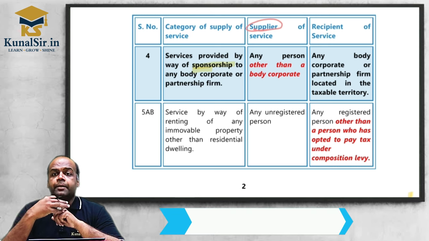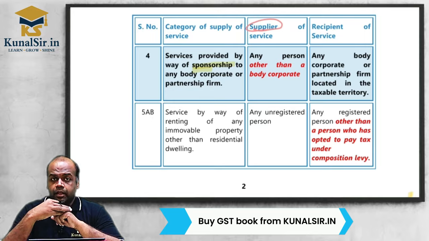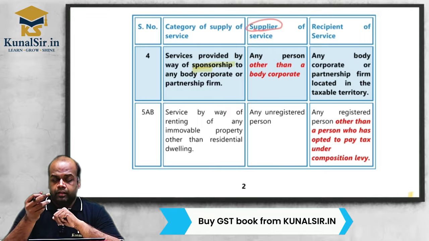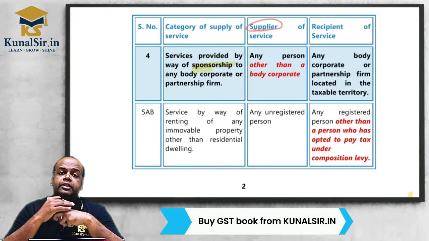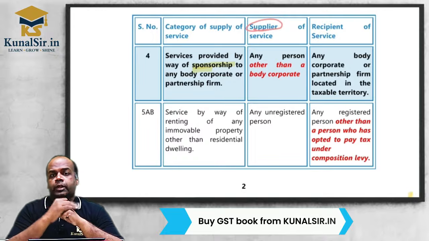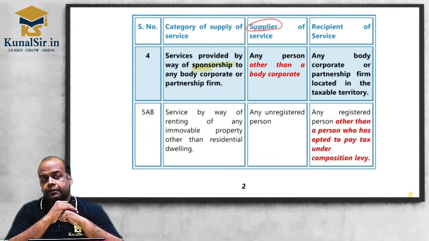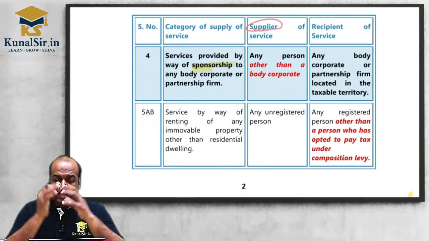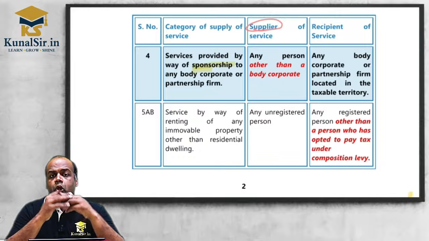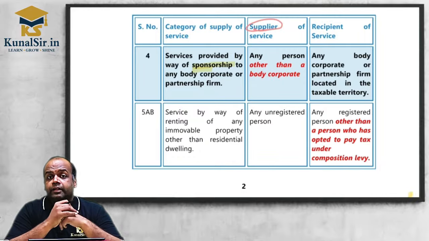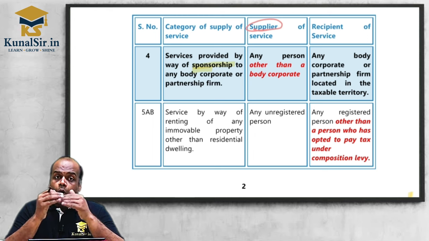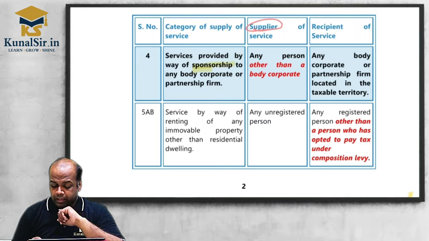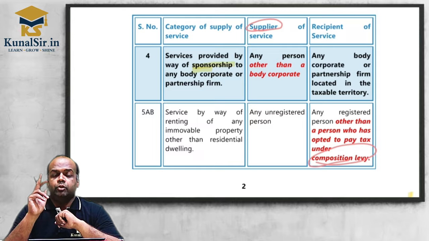So I am paying rent, I am registered in GST, then I have to pay tax on that rent expense on RCM basis, but if I am registered in composition, then this provision is not applicable. But here is a very important thing. I am supplying a service which is exempt, and I have taken certain premises on rent on which I have to pay GST under RCM, although my services are exempt, because here only composition levy has been excluded.